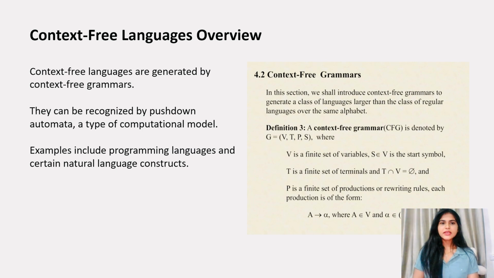Now let us see the context-free languages overview. Context-free languages are generated by context-free grammars. They can be recognized by pushdown automata, a type of computational model. Examples include programming languages and certain natural language constructs.